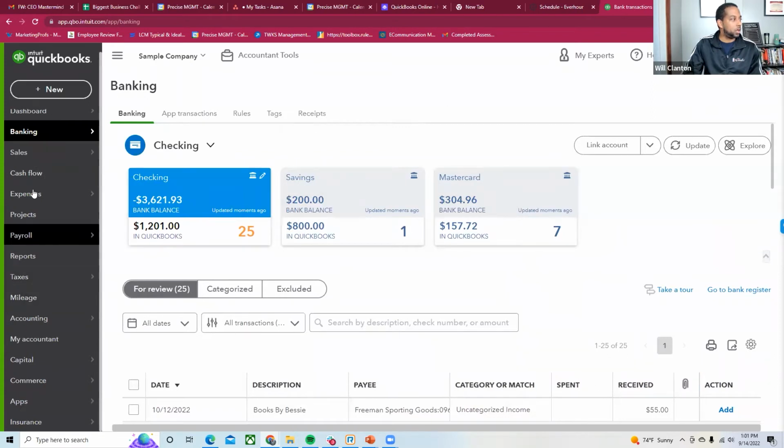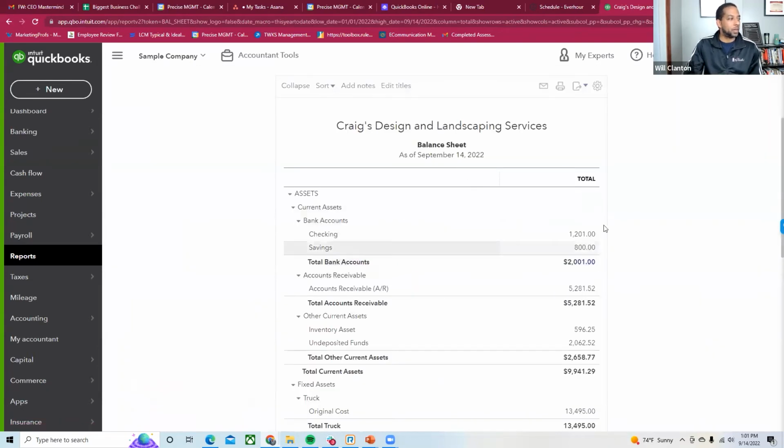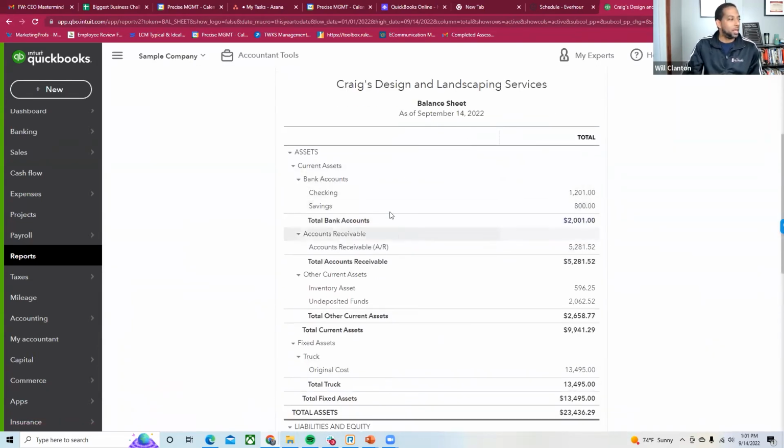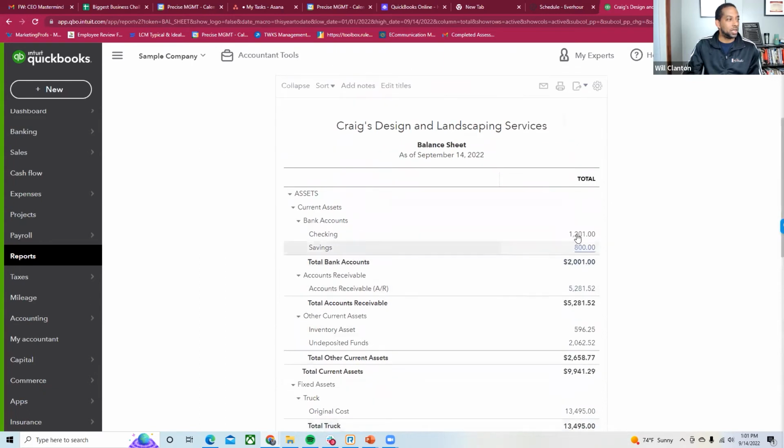I also want to look at the balance sheet for a second, right? I talked to you guys about trust accounts, okay? So let's just pretend that this checking account is my trust account and it has $1,201 in it. What I should have here is a corresponding liability down here. That will be my trust liability, and that trust liability should equal this amount. Here is the thing that you need to know: every transaction that runs through the trust account hits the trust liability account in QuickBooks.